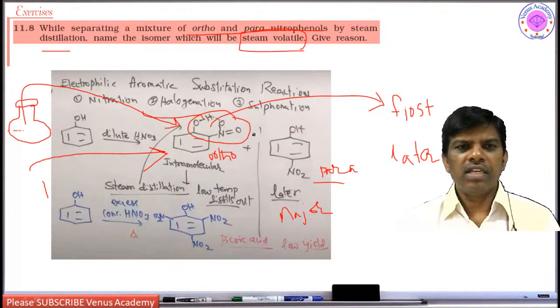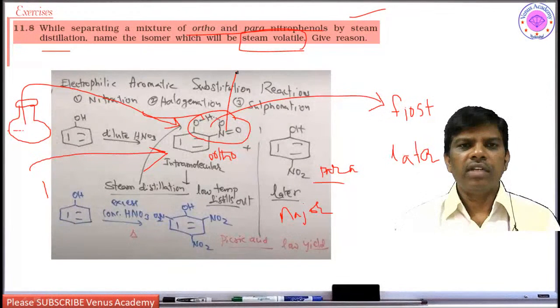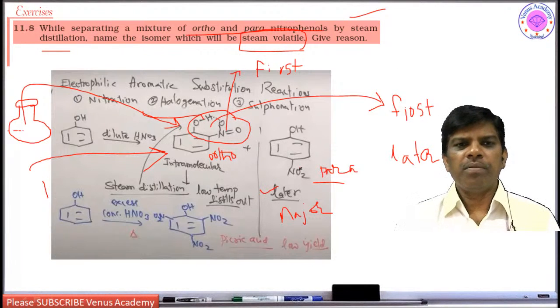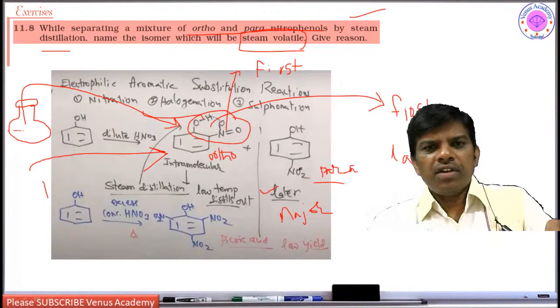Yes. So this ortho is coming first, and this is later. That means after completion of the ortho compound, the para compound is going to be distilled out. This is how it is going to come out.